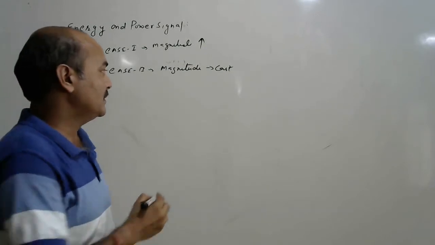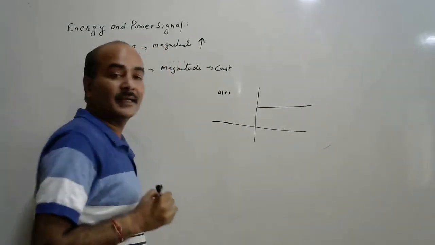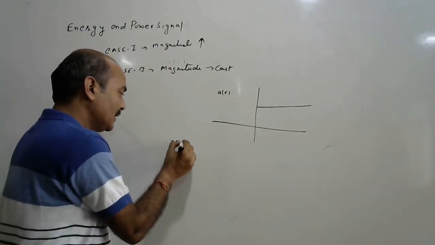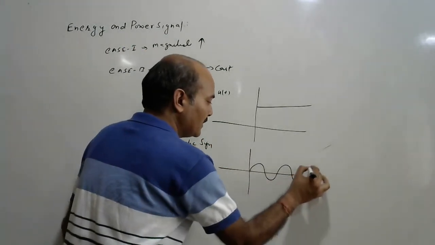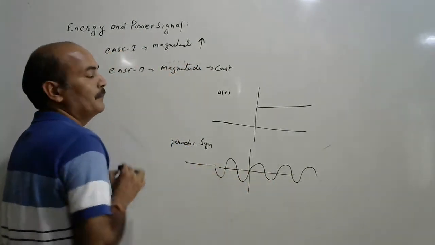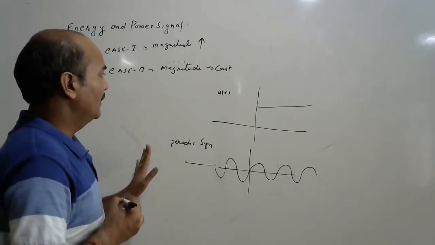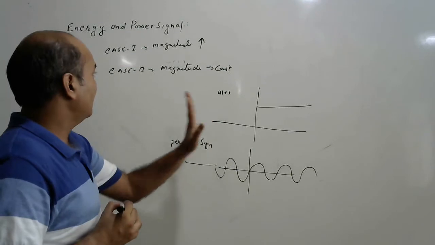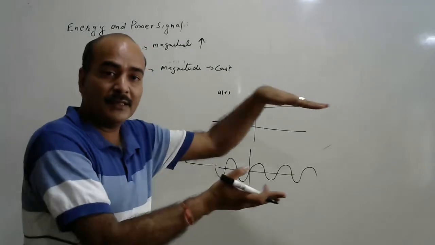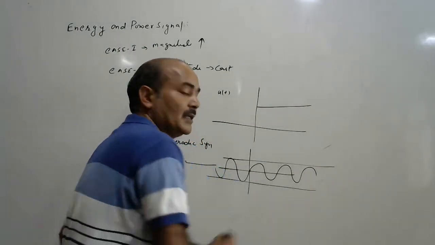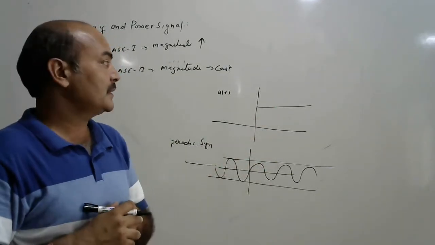Magnitude is constant, suppose that is the ut signal. Okay, that is greater than any periodic signal. Periodic signal means suppose that is a sinusoidal signal. Any periodic signal, ut signal, or any function whose magnitude is constant with respect to time, has a finite value between two points, maximum to minimum. Is this an energy or power signal?